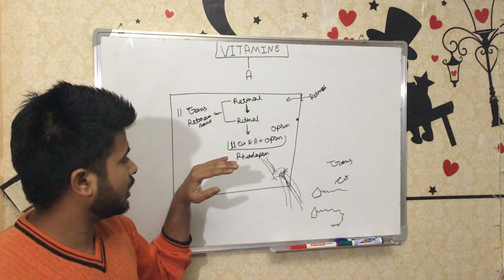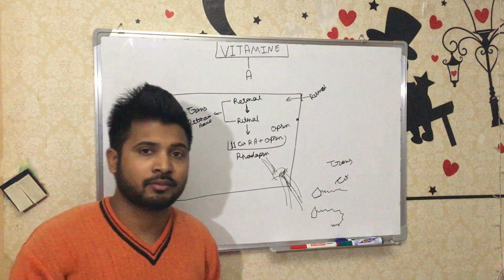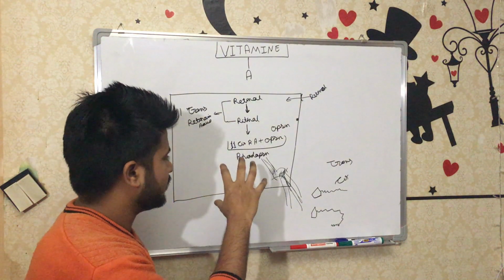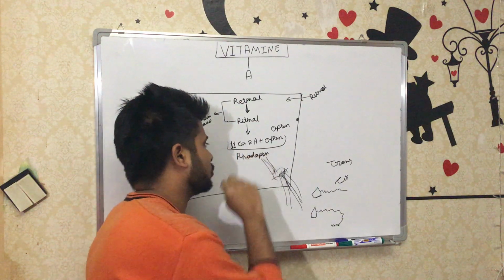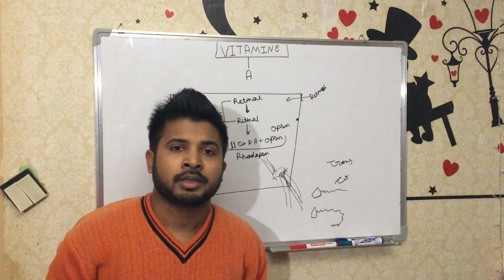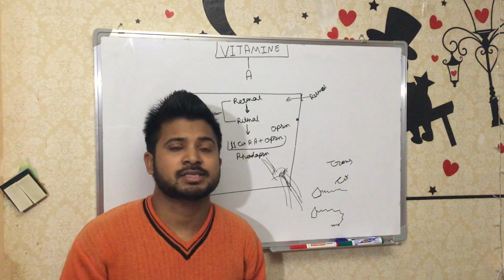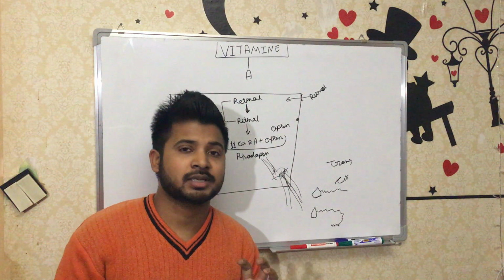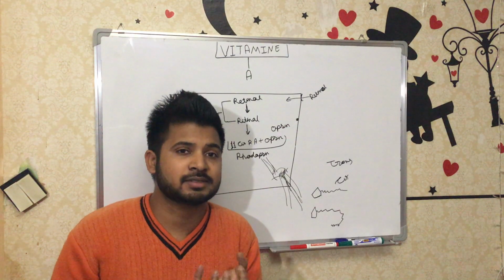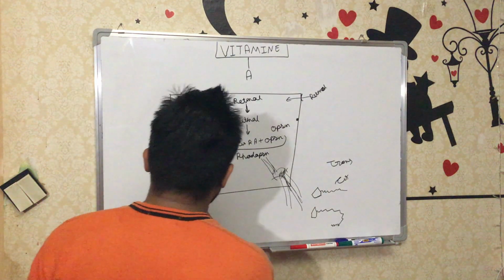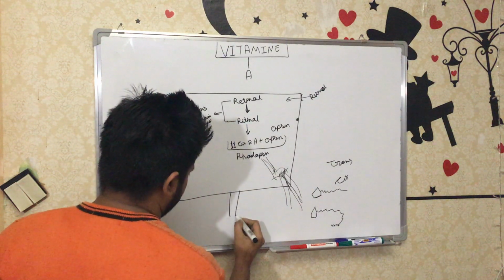Once the light goes into the rhodopsin, and whenever any light fires on the rhodopsin, it will generate the action potential, and by the optic nerve it sends the signal. So for example, let's take that this is the optic nerve.